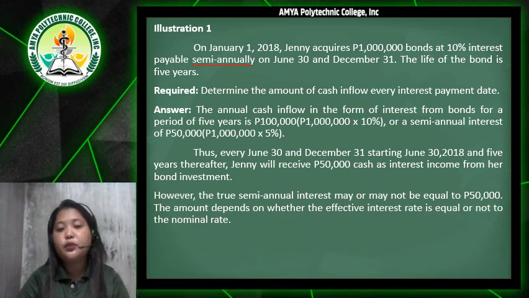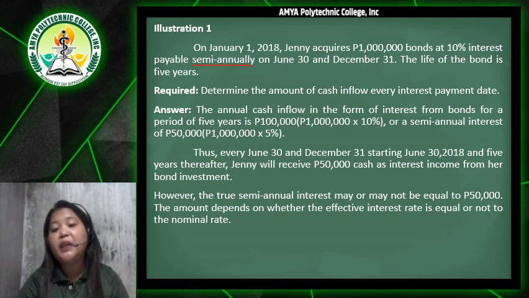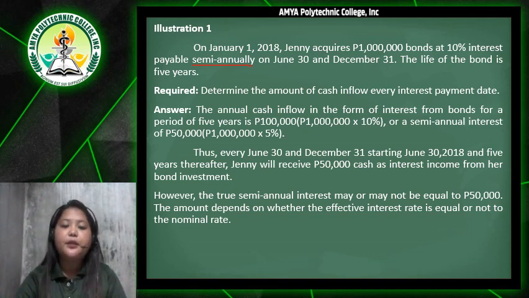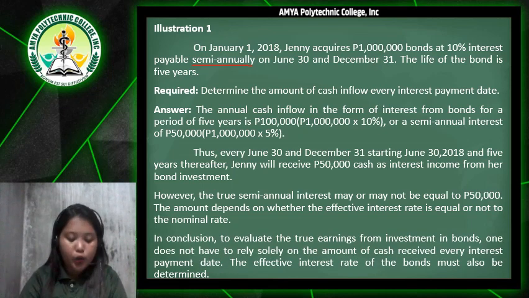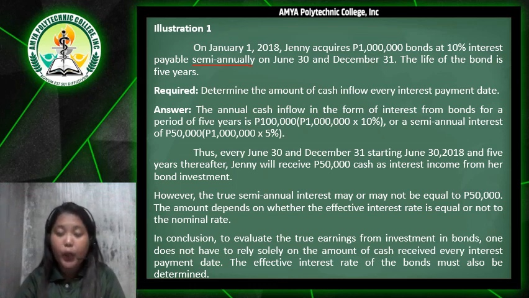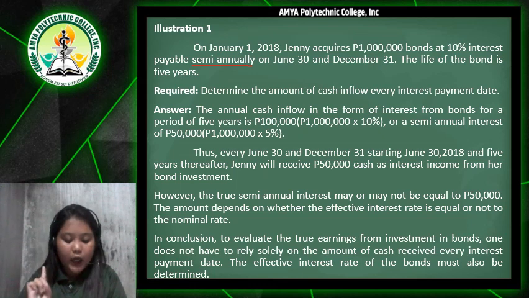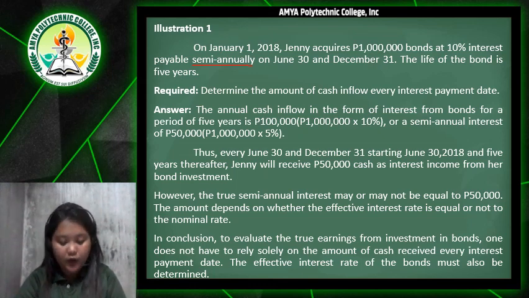However, the true semi-annual interest may or may not be equal to 50,000 pesos. The amount depends on whether the effective interest rate is equal or not to the nominal rate. So in conclusion, to evaluate the true earnings from investment in bonds, one does not have to rely solely on the amount of cash received every interest payment date. The effective interest rate of the bonds must also be determined.